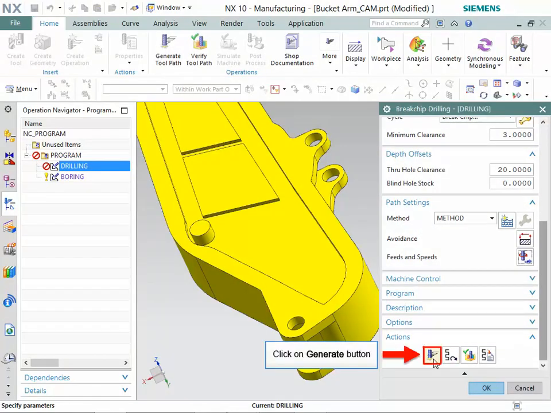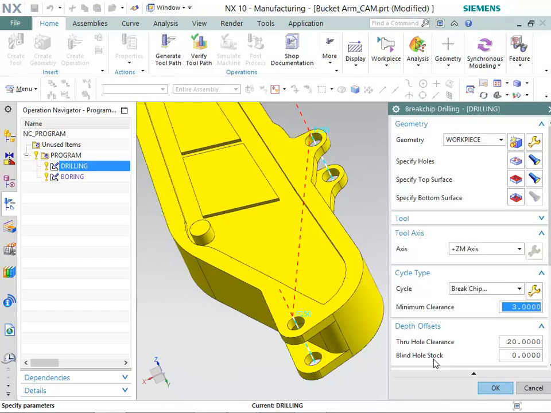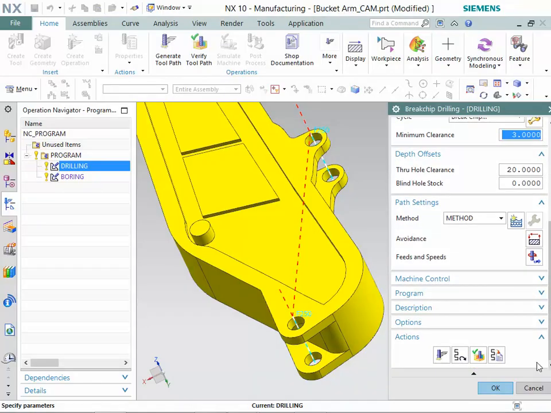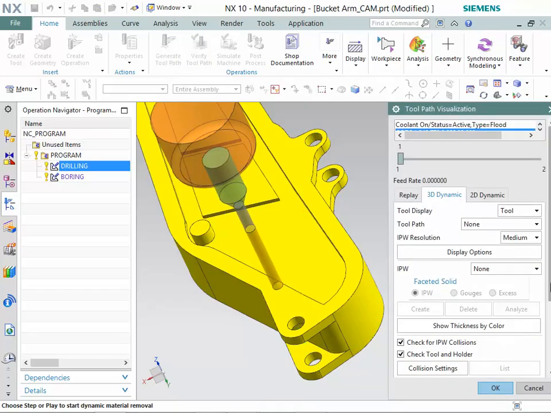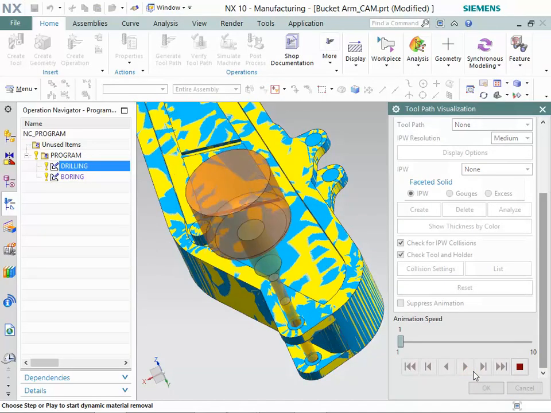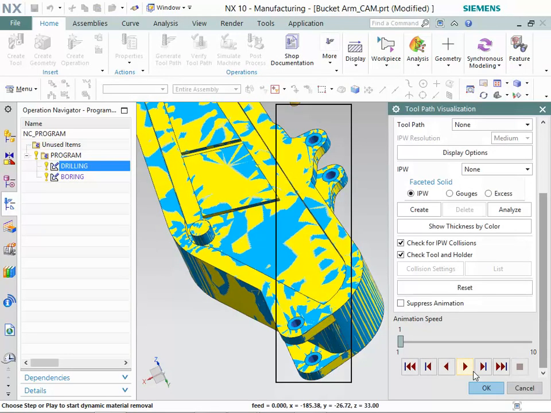Now, click on the Generate button. You can observe that the tool path is generated. Now, click on the Verify button. Then, click on the Play button. You can observe that the holes are drilled.